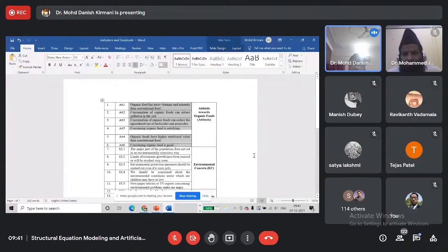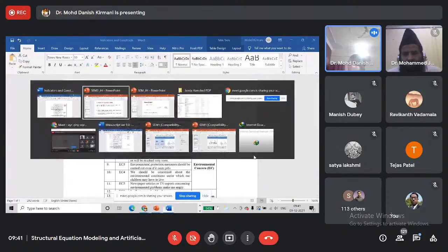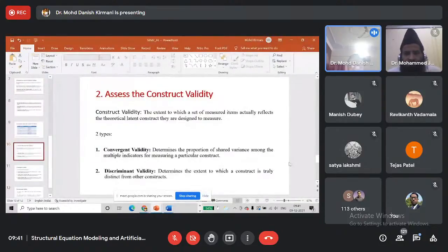All these 6 items that I am supposed to use to measure attitude towards organic food should converge at a point. They should converge at a latent construct. They should share some common variance, and that common variance should help me to determine attitude towards organic foods. This is convergent validity. What is discriminant validity?